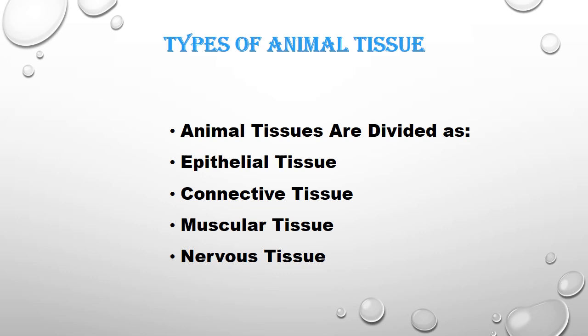So the whole system works on the basis of the smallest unit, that is the tissue, and an even smaller unit, that is the cell. Tissue is nothing but a group of cells which are similar in origin and similar in function, and it is called a tissue.